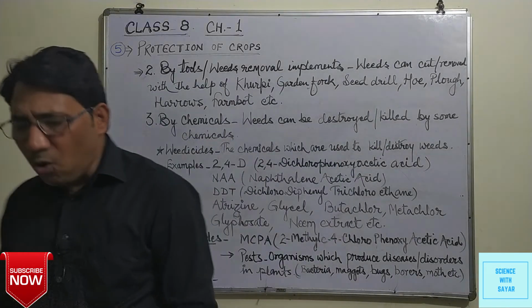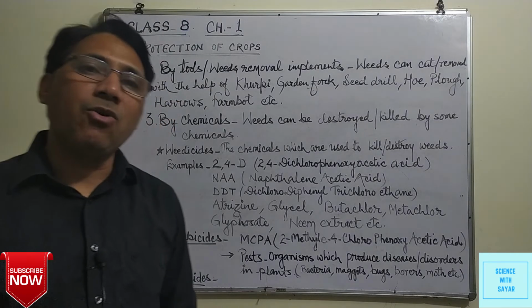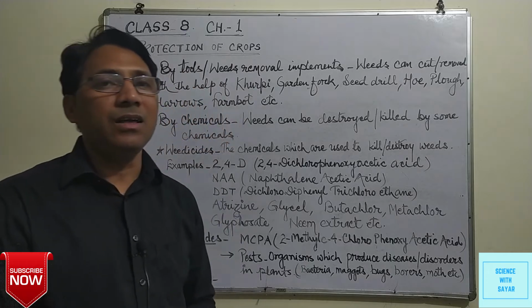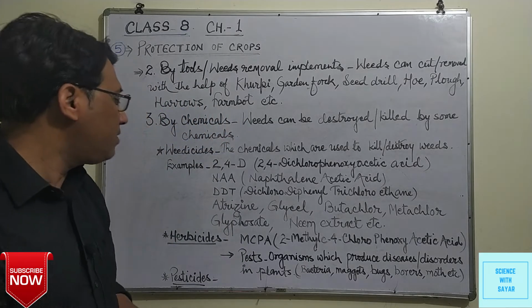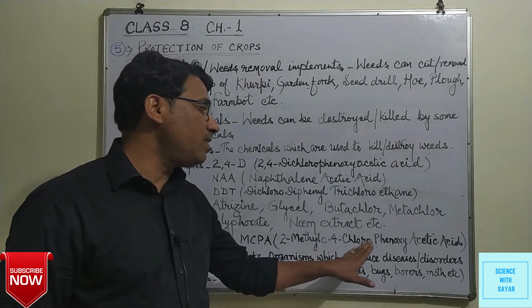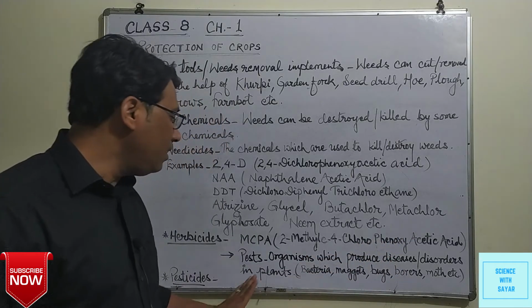There are some microorganisms or other types of organisms which also harm the cultivated crops, and these are known as pests. These pests are organisms which produce disease or disorders in plants.